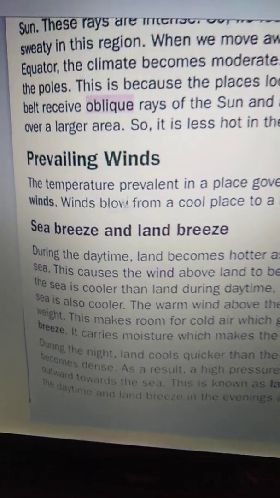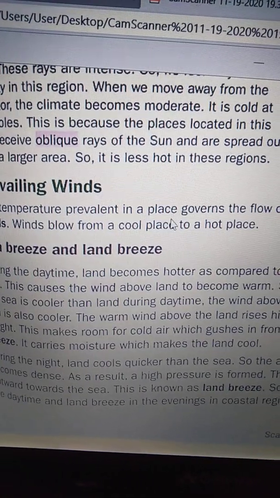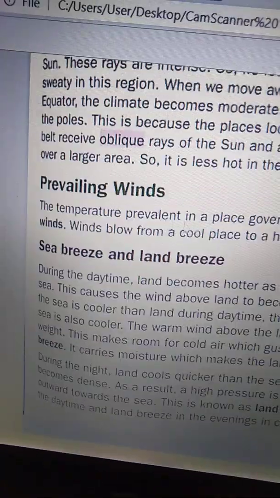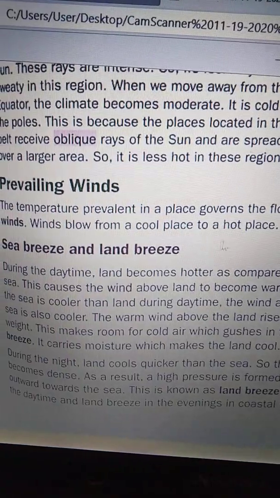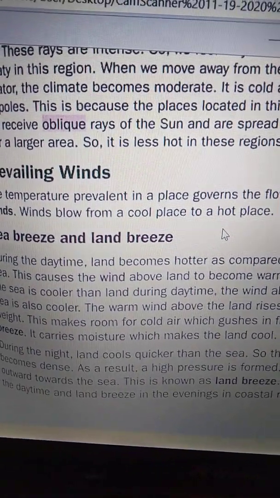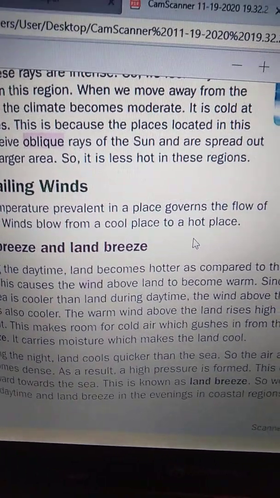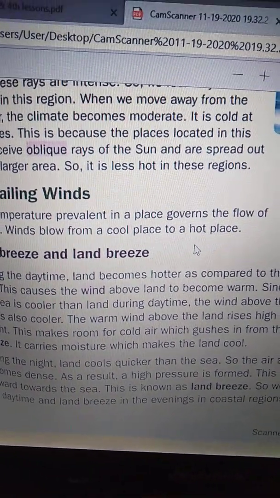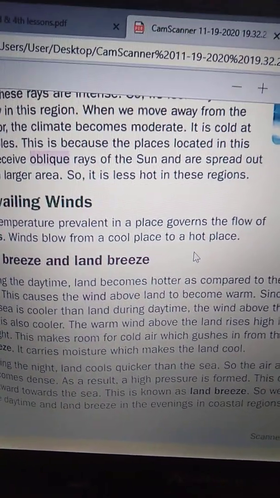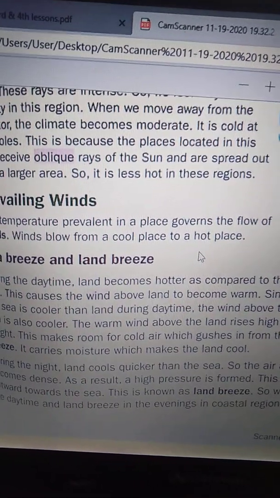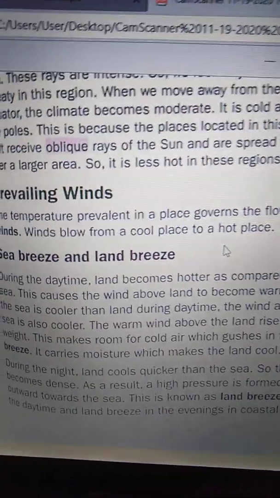prevailing winds. See, the temperature prevalent in a place governs the flow of winds. Winds blow from a cool place to a hot place. The temperature prevalent in particular places governs the flow of wind. The flow of wind will be controlled by the temperature. Most probably wind blows from a cool place to a hot place. Okay,